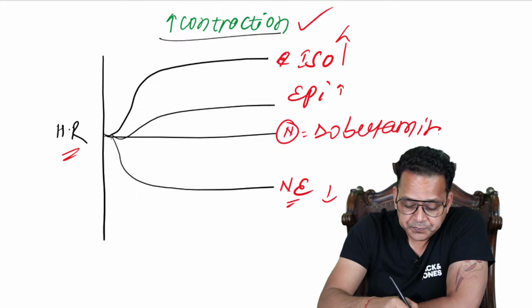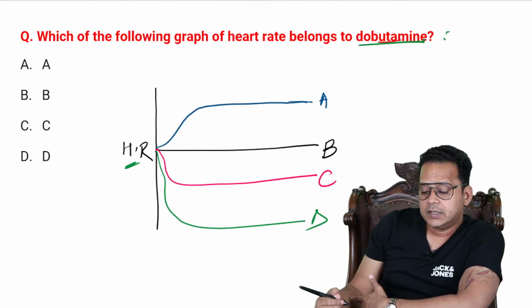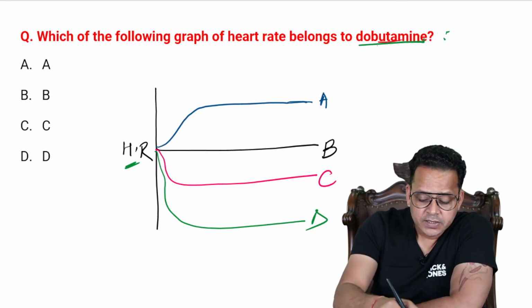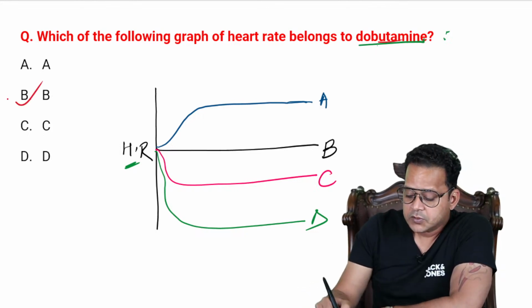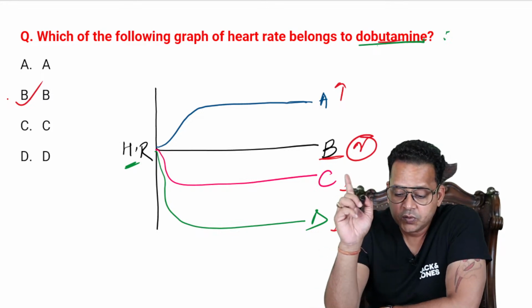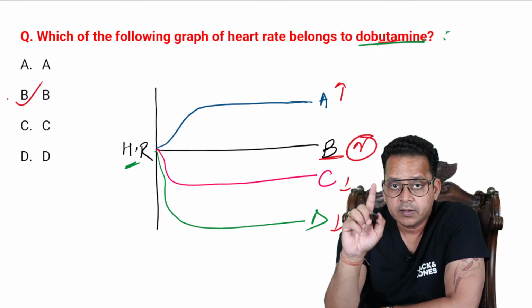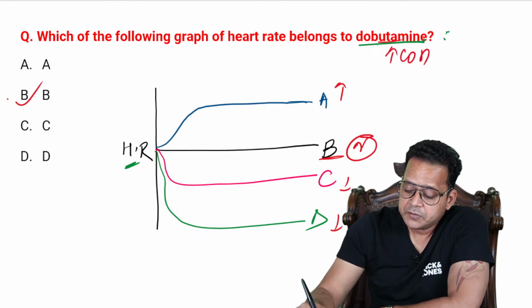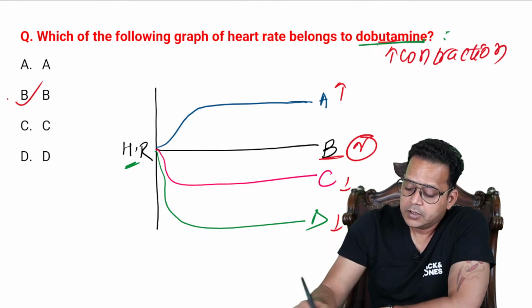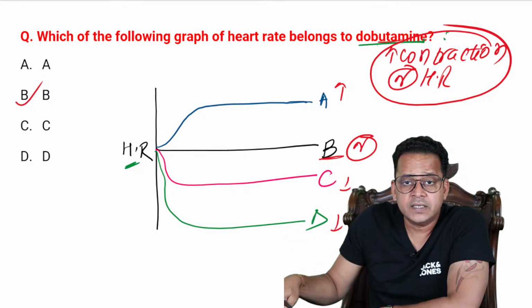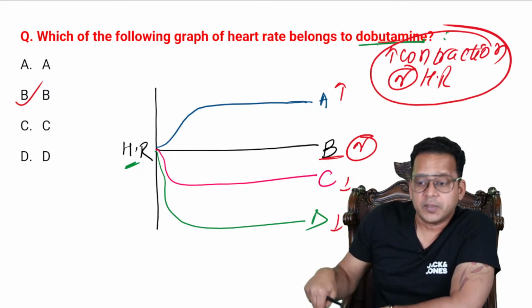Now look at this. What is the answer here? A is increasing, C is decreasing, D is decreasing. These cannot be the answer. So the better answer is option B. B is the drug that maintains a normal heart rate. Here heart rate increases, here decreases, here decreases, here it is normal. So if they ask an MCQ on dobutamine, stick to normal heart rate. Dobutamine increases the force of contraction of the heart, but it maintains a normal heart rate.